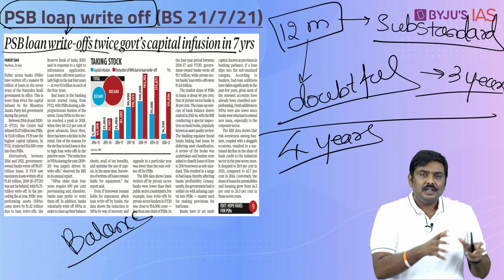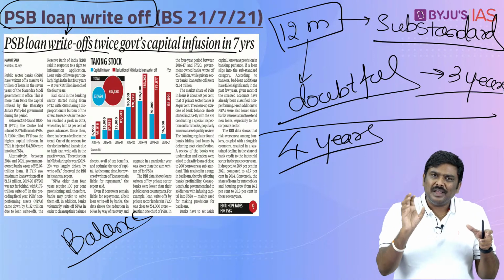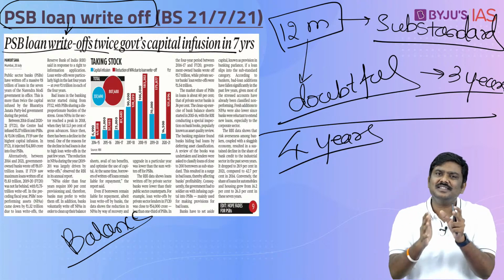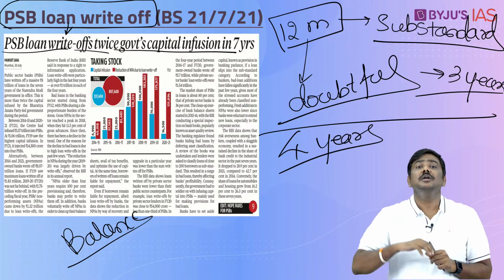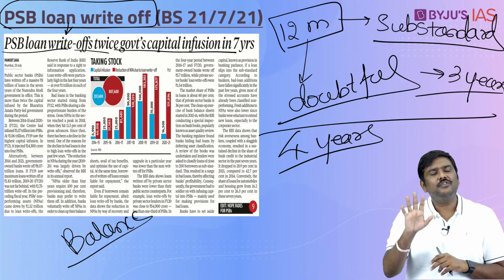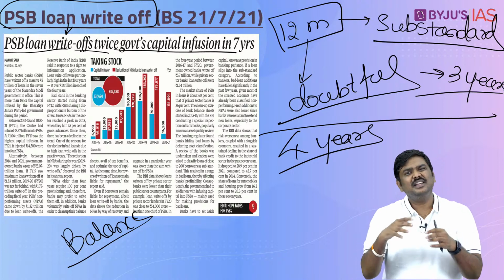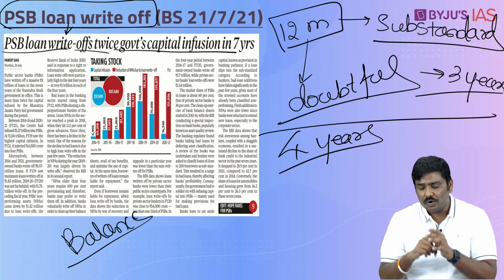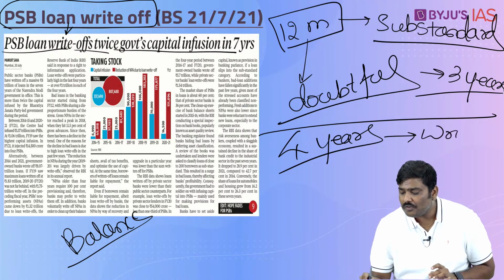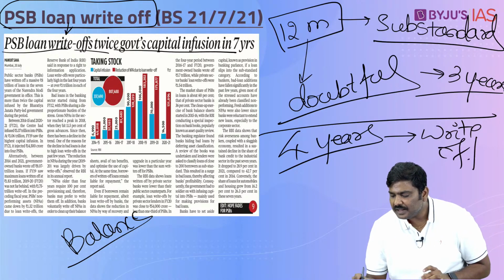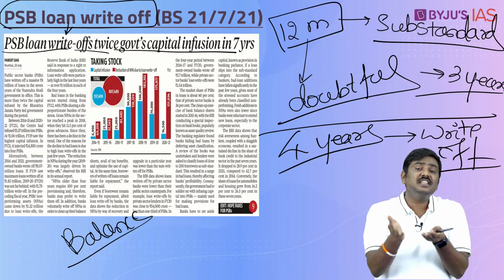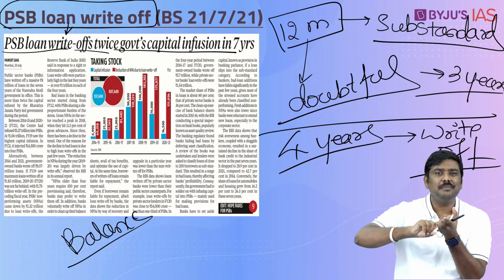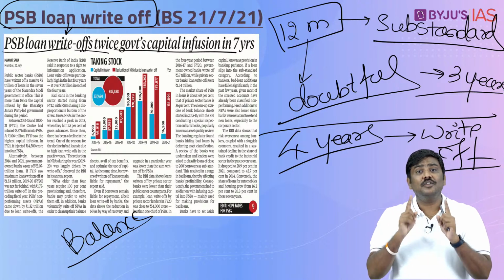So, understand this, these loans despite being classified as an NPA for a period up to 4 years, are kept on the asset side itself, but generally after 4 years what the bank says is, there is no way I can recover this particular asset or loan. So, what I will do? I will simply write off this particular NPA. Write off means henceforth, this particular loan will not be mentioned in the balance sheet. That is the meaning of a write off.